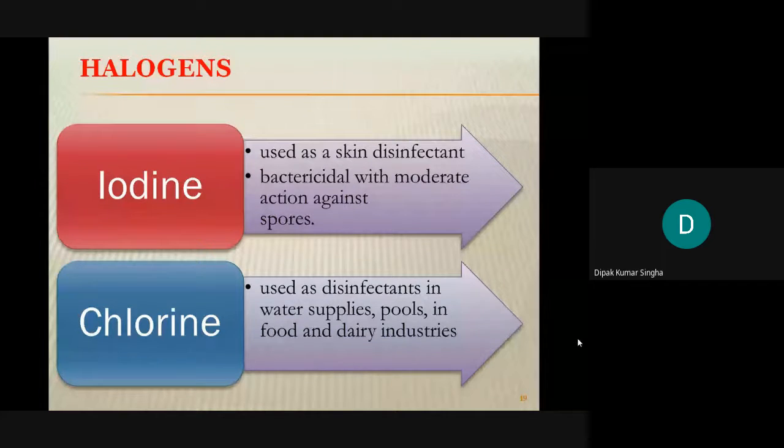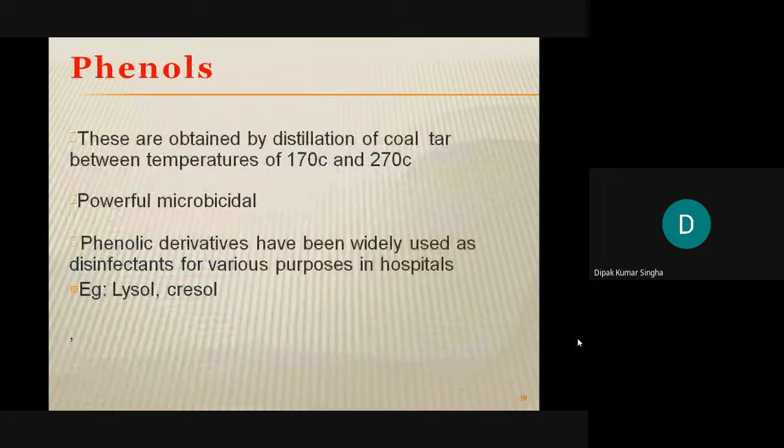Another is chlorine. Chlorine is used as a disinfectant in water supplies and pools, in the food and dairy industries. So chlorine is used generally in food industries, the dairy industry, and water treatment plants.